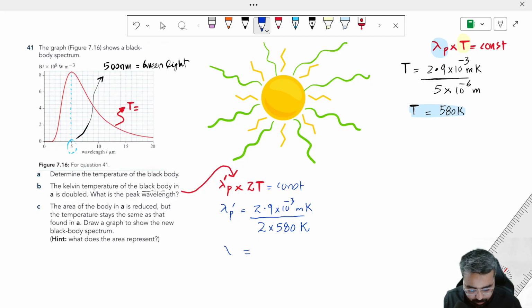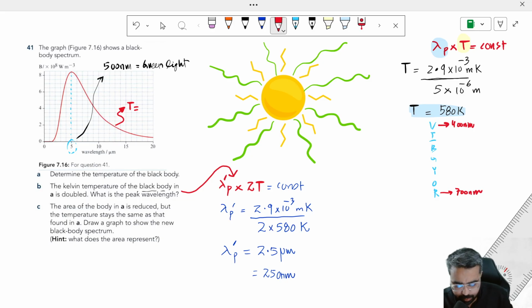Increasing the temperature 2 times simply means that the wavelength will be halved, so that is 2.5 micrometer, which is 250 nanometer. Remember that our visible spectrum starts from violet at 400 nanometer, and red is at 700 nanometer.